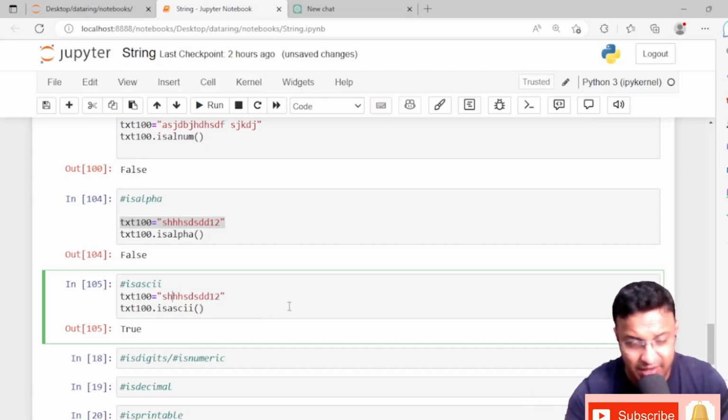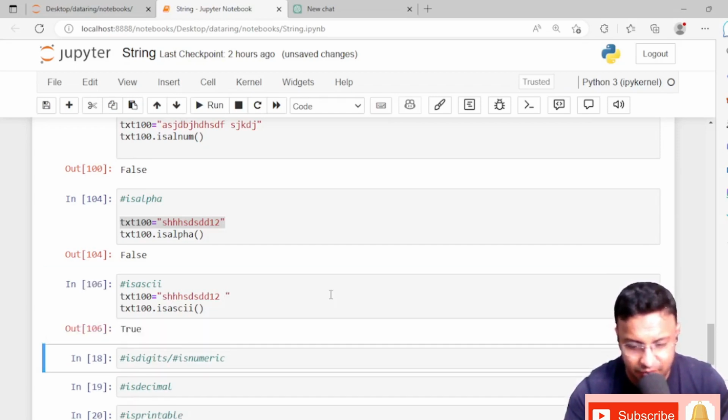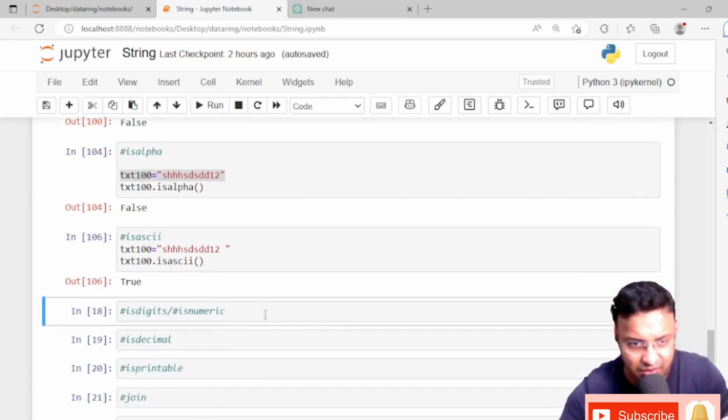So that is why it has given a true value. Even the space comes under ASCII value. Now if you give something different which doesn't come in the ASCII format, then the true value will become false. Normally every value on the keyboard comes under the ASCII values. So anything you type here will give a true value when you are using the isascii function.